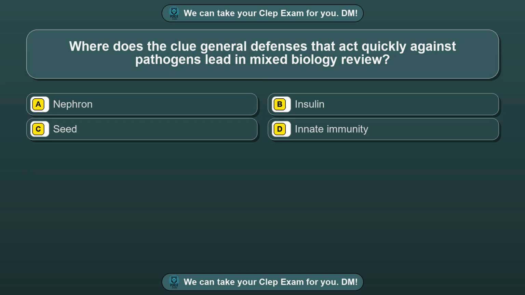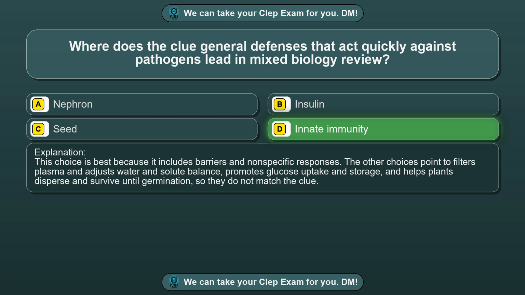Question 52. Where does the clue general defenses that act quickly against pathogens lead in mixed biology review? Option A, nephron. Option B, insulin. Option C, seed. Option D, innate immunity. The correct answer is option D, innate immunity. This choice is best because it includes barriers and nonspecific responses. The other choices point to filters plasma and adjusts water and solute balance, promotes glucose uptake and storage, and helps plants disperse and survive until germination, so they do not match the clue.